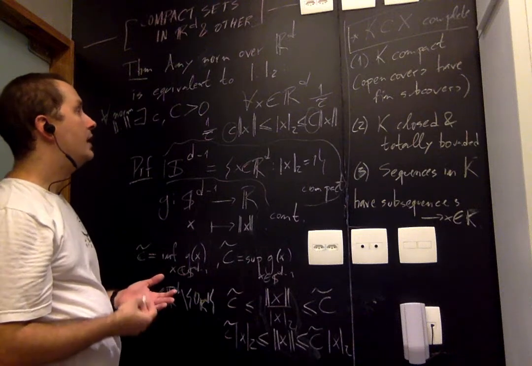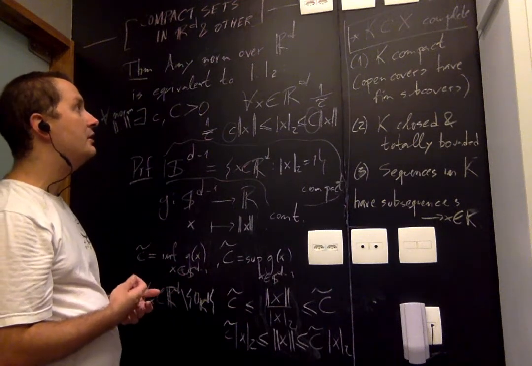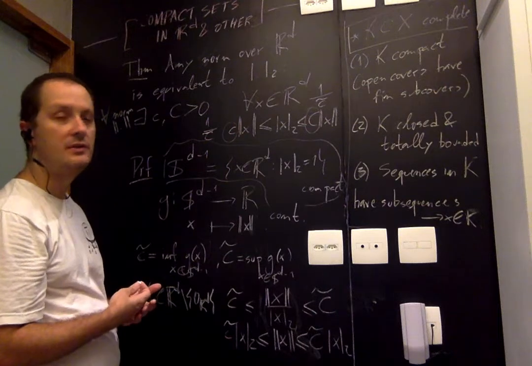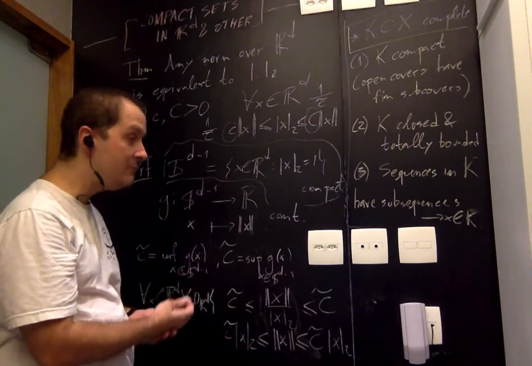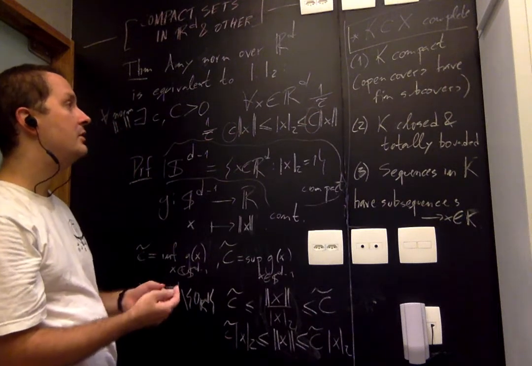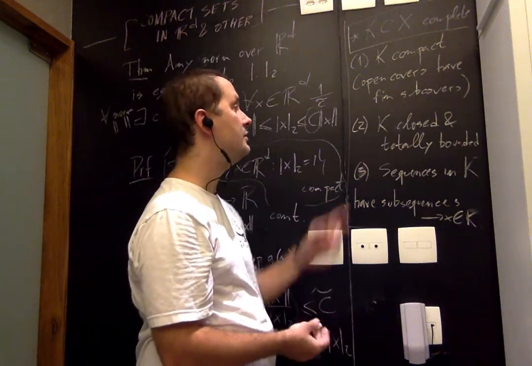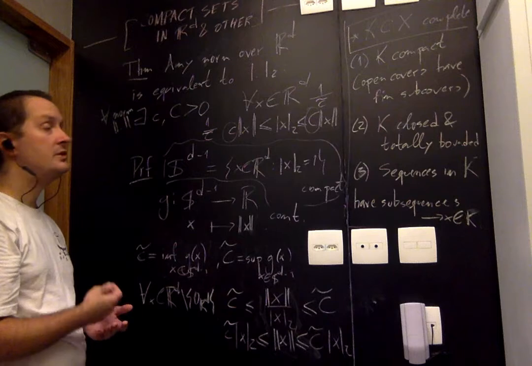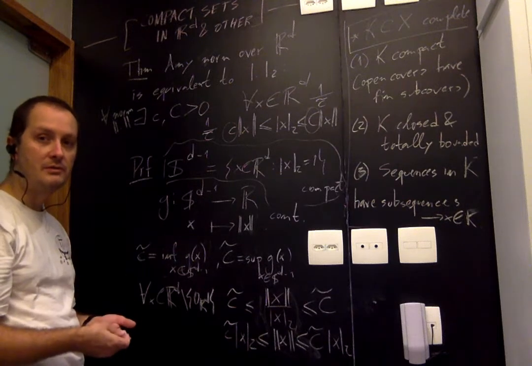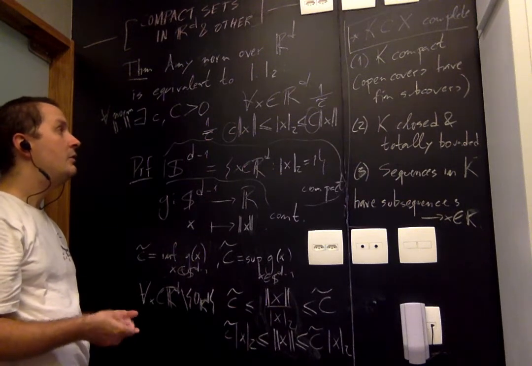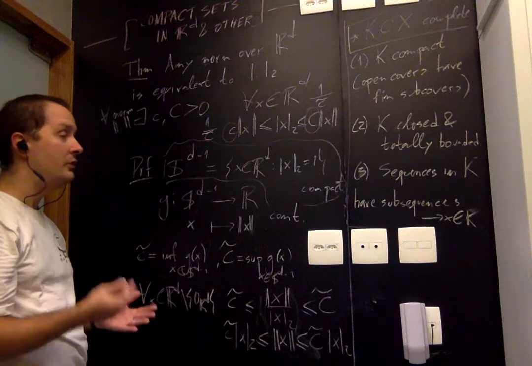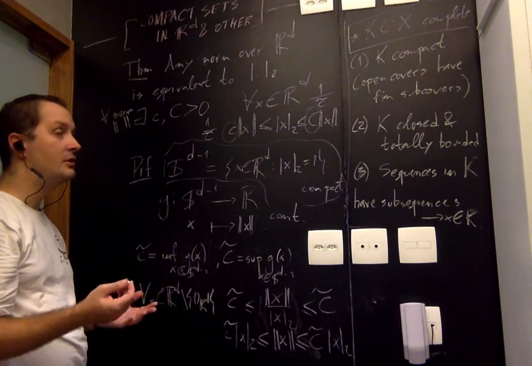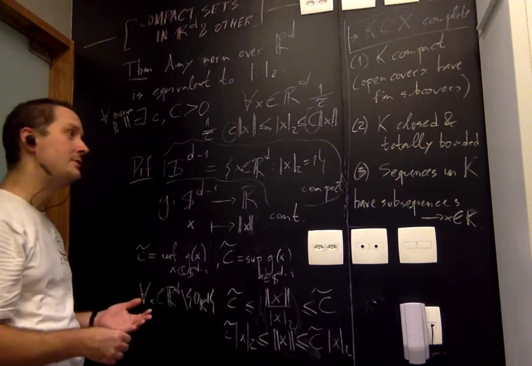So now, just to recap, we gave criteria for a subset of any metric space to be complete, and in particular, it suffices for a subset of any complete metric space to be compact that K is closed and totally bounded. We observed that totally bounded for a subset of Rd is the same thing as bounded. And now we know the Heine-Borel theorem, which says that closed and bounded subsets of Rd are compact, and compact subsets of Rd are closed and bounded.